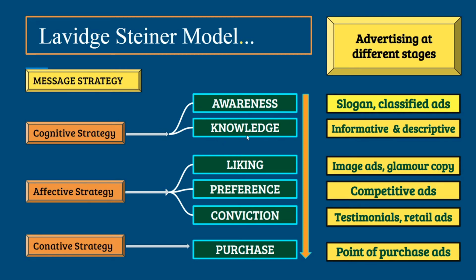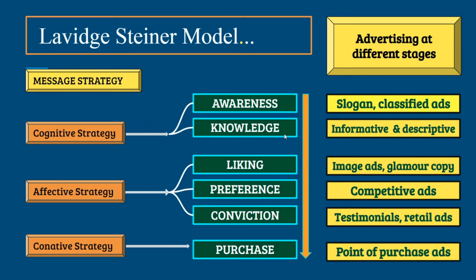Then we have knowledge, and at this step the customer begins to gain knowledge about the product. He may search the internet, visit certain retail advertisers or come across certain product packaging, etc. Lisa will also come across many modes of advertisement, and it has been observed that consumers quickly move to competitor brands if they do not get the desired information. Here, the advertiser's job is to ensure product information is easily available. The best way is to use informative or descriptive ads which will provide the required information to consumers.